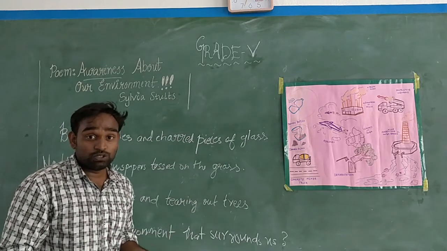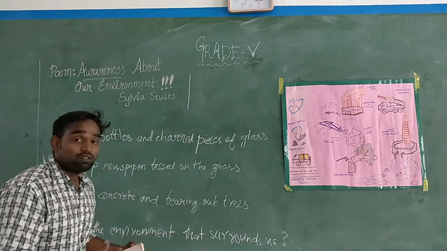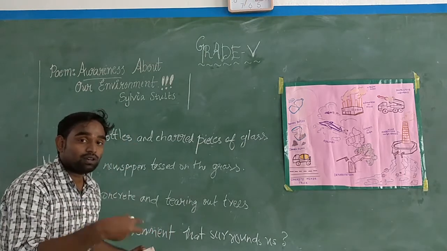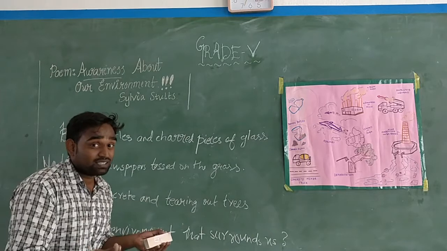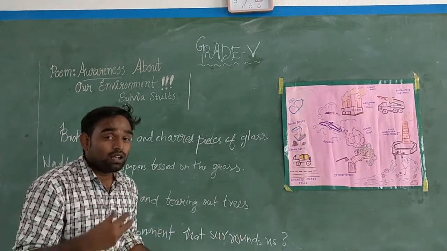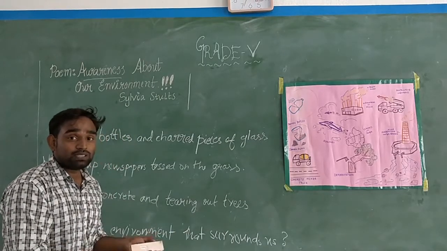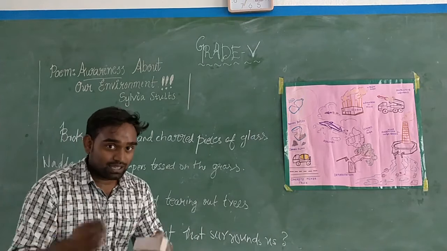They get injured, they get wounded, no? So we should not throw broken bottles or dark pieces of glass. They can't be visible in the dark night times. So we must not throw these things on the grass. Instead, we should use a separate dustbin for them.